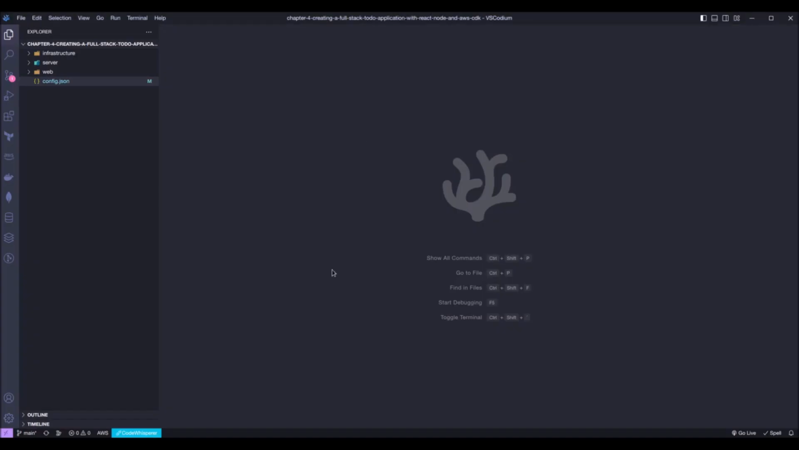Welcome to chapter 4 of AWS CDK in action. In this chapter, we are going to create a full stack to-do application using React, Express and some AWS services.